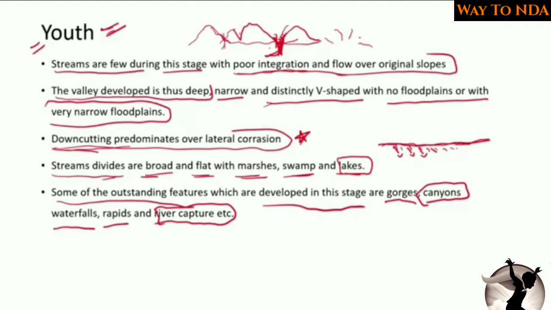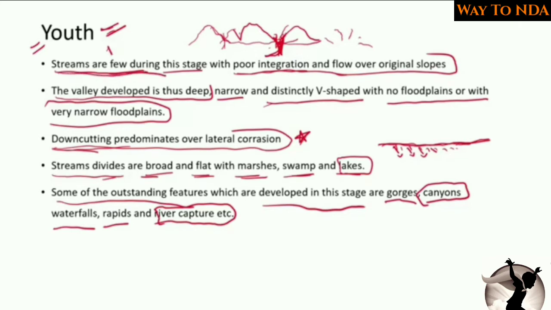So let's revise the youth stage of a river. When the river is a youth, that is, when it is originating in the mountains, we will call it the youth stage. It is coming down. When it is coming down, what will be the physical character of the river? At that time, it will have very few streams.